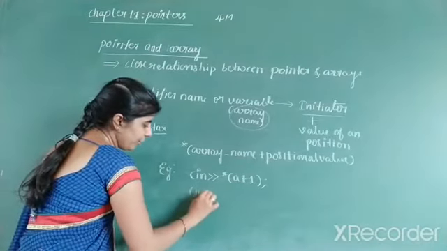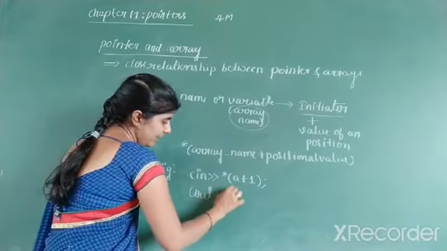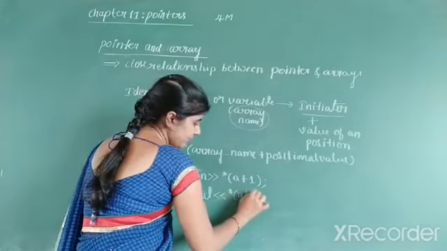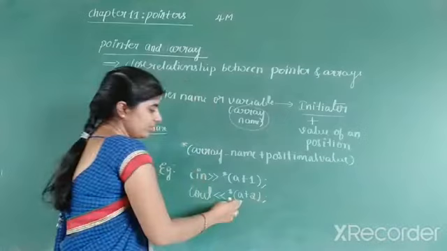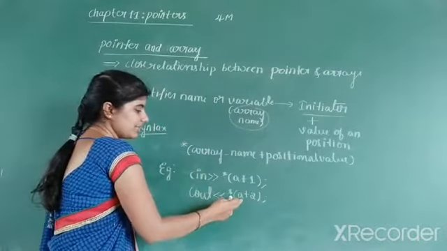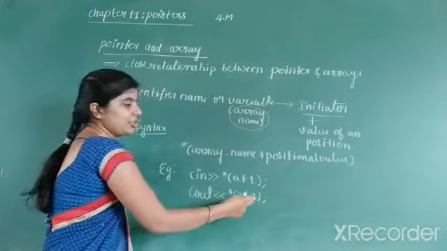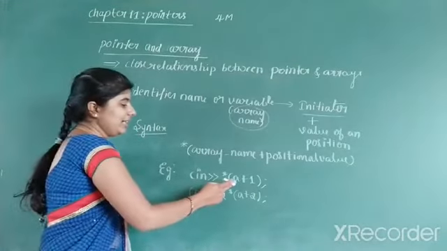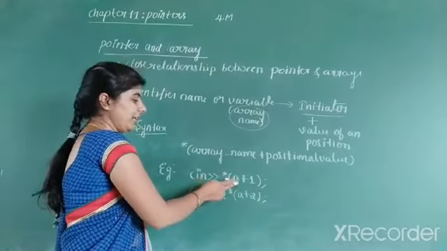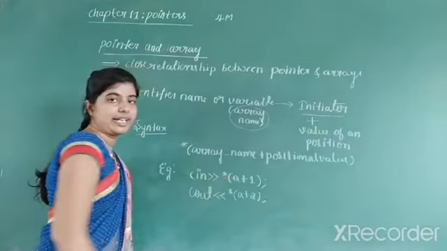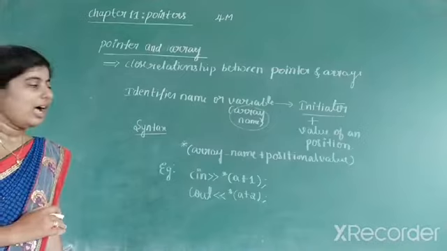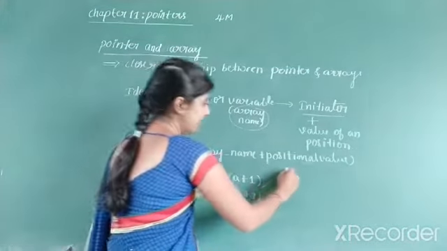Similar to that, if you want to output the values, then pointer operator a plus 2, and you can observe this is the array name, meaning it is the initiator, and 2 is the positional value. So this is how we can link an array and a pointer. A is the array here and star indicates the pointer. So this is about pointers and arrays, and how the array elements can be accessed.